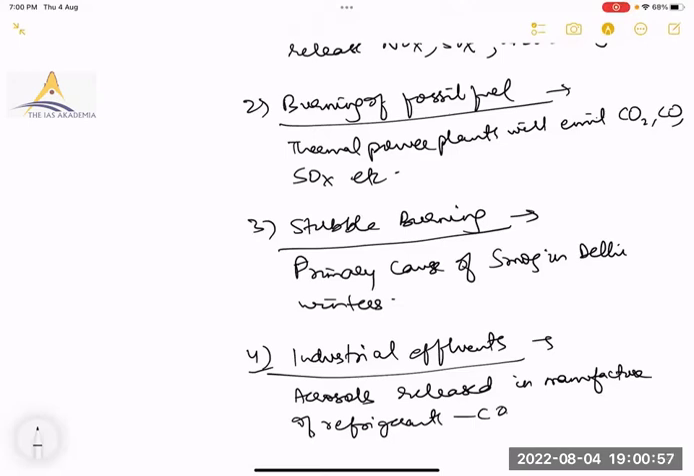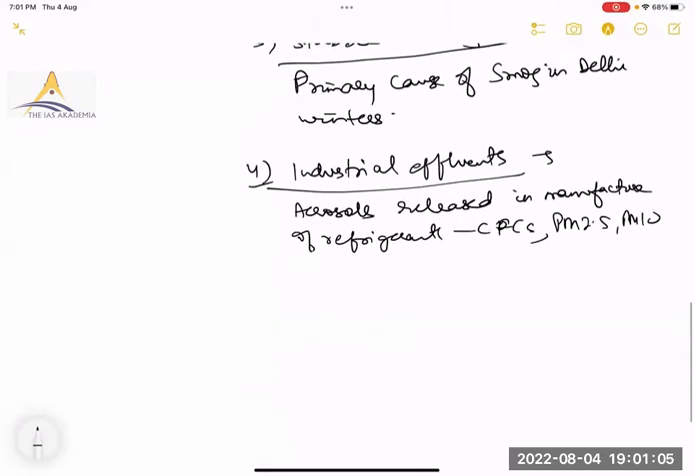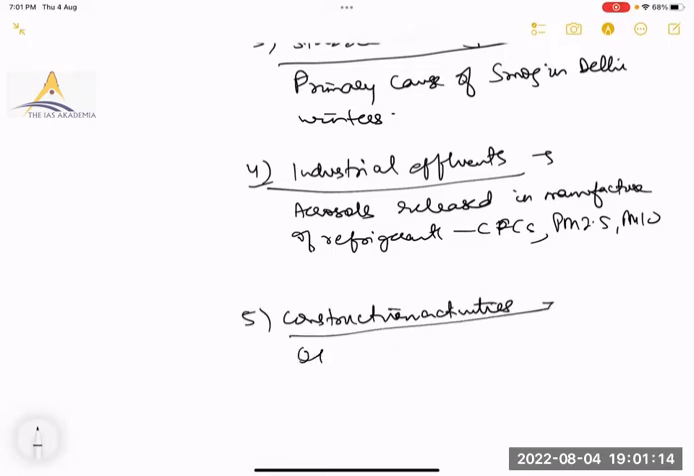In this, CFCs and PM 2.5, PM 10. Then construction activity. Again, it increases particulate matter, dust particles.